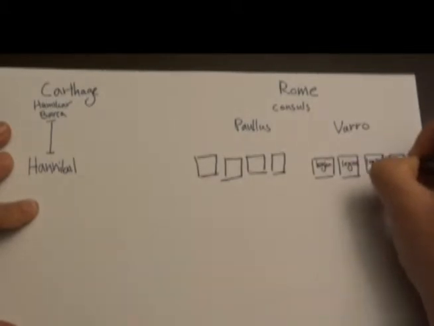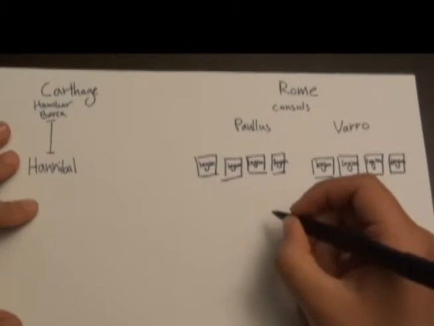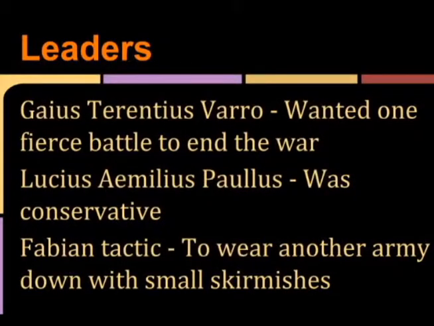Because they each led 4 legions of soldiers, when the 2 armies combined to 8 legions, Roman law required each of them to lead the entirety of the army every other day. Varro wanted an all-out battle, while Paulus was more conservative, more towards using the Fabian tactic. The Fabian tactic is when one army tries to wear down the other army with smaller skirmishes.